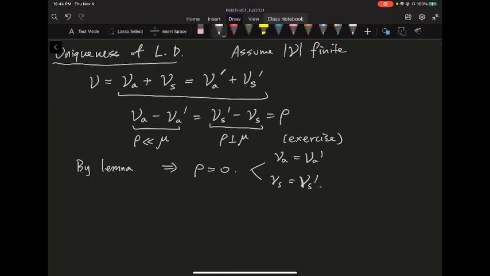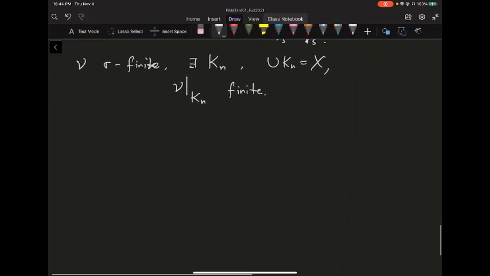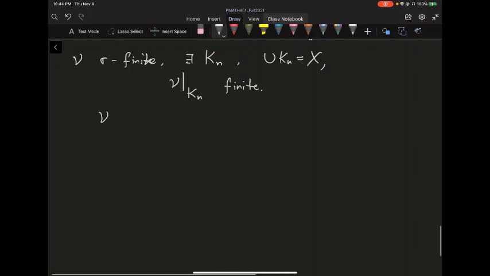And now, in the general case, if nu is sigma finite, then I basically can pick a sequence of, say, kn, where the union of these kn is just the entire set x. And if I restrict nu to each of these kn, I get a finite measure. So now suppose I have nu equal to nu a plus nu s, and another way to write it as nu a prime plus nu s prime.